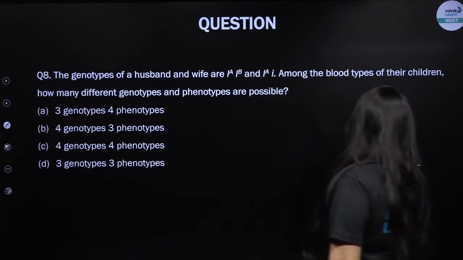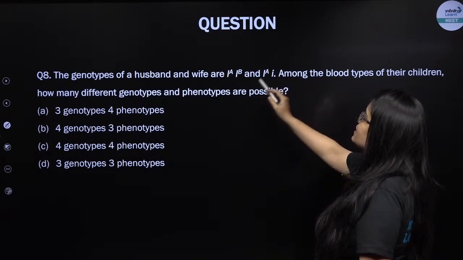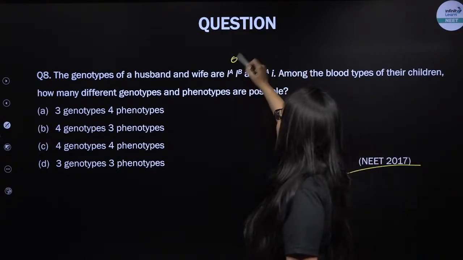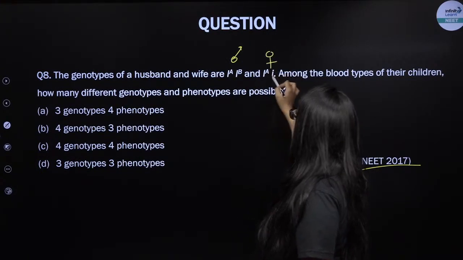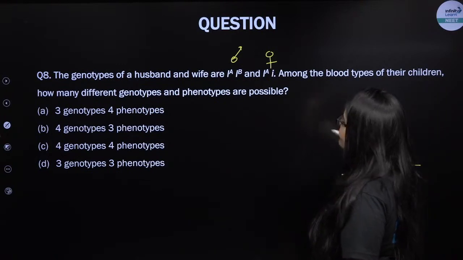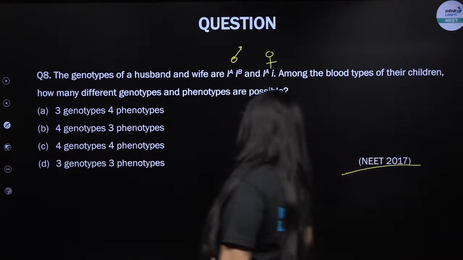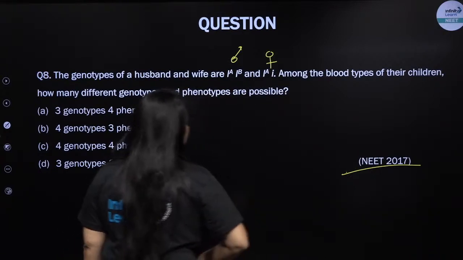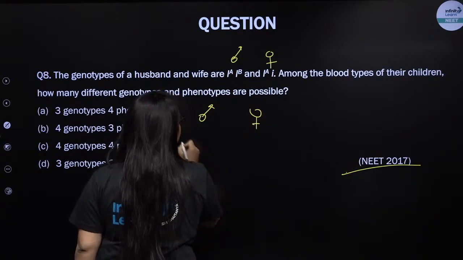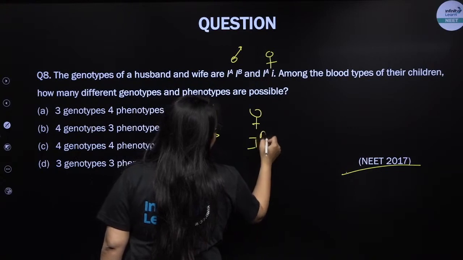This question was asked in NEET 2017. The genotypes of a husband and a wife are capital IA, capital IB for the husband, and capital IA and small i for the wife. Among the blood group types of their children, how many different genotypes and phenotypes are possible? Now let's check that, my lovely kids. Let's start over here. Let's do some homework here. IA IB, IA i.